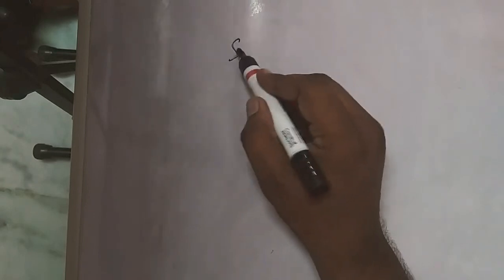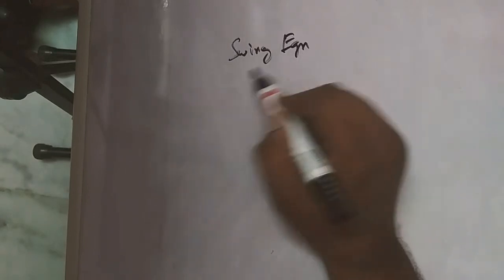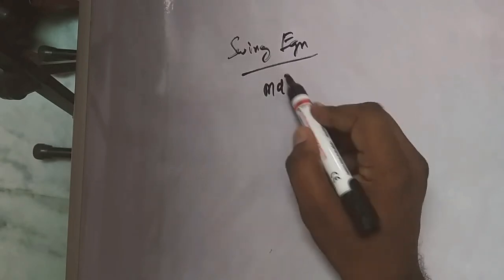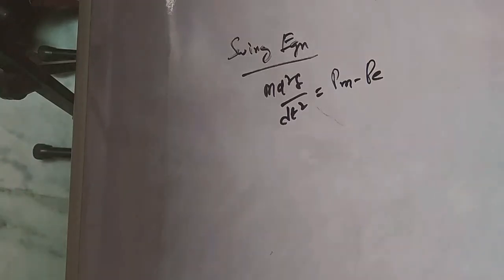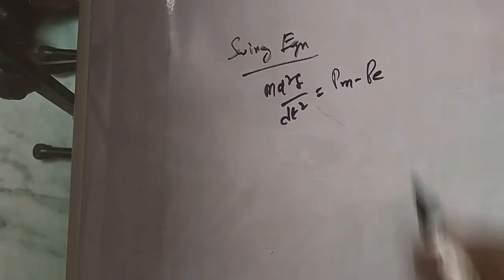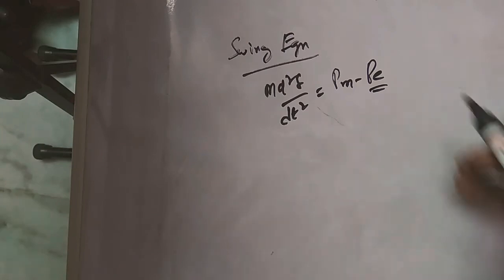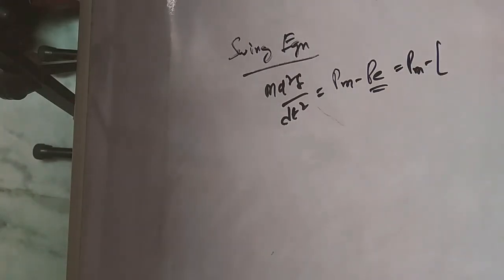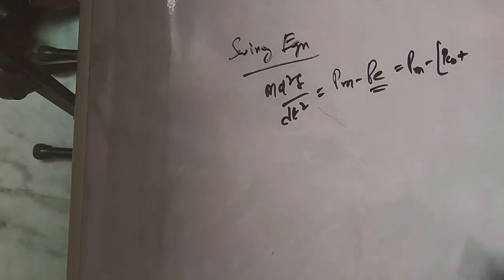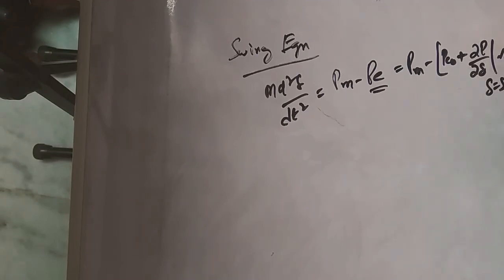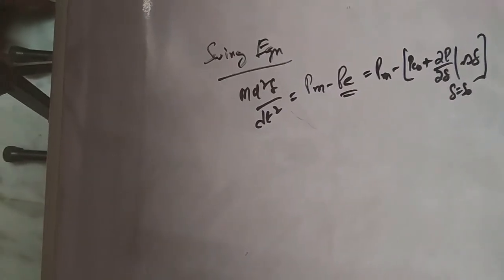Let us now use our swing equation. So what is our swing equation? According to our swing equation, we have learned that M into d square delta by dt square is equal to Pm minus P. So this P we can observe from the previous equation. This can be written as Pm minus of, in the place of Pe, Pe naught plus ∂P/∂delta at delta equal to delta naught into incremental delta. This is what we can write in the case of the last equation.